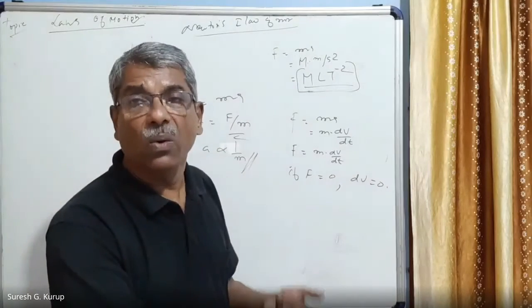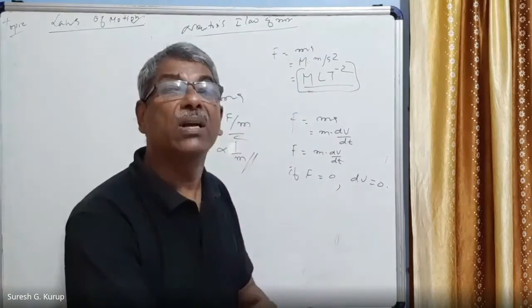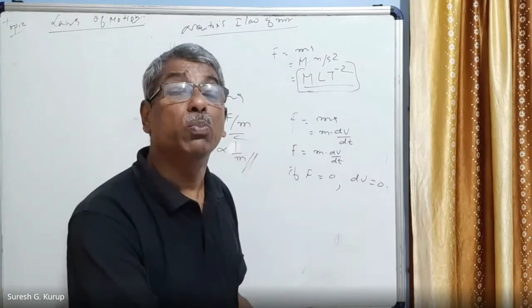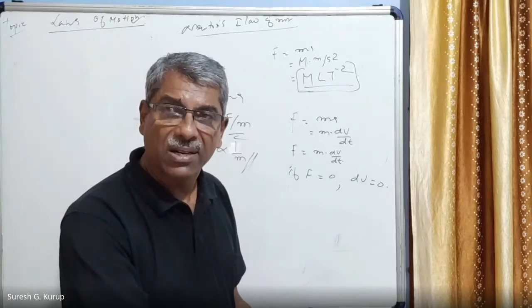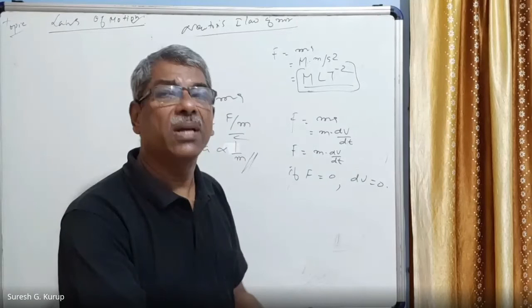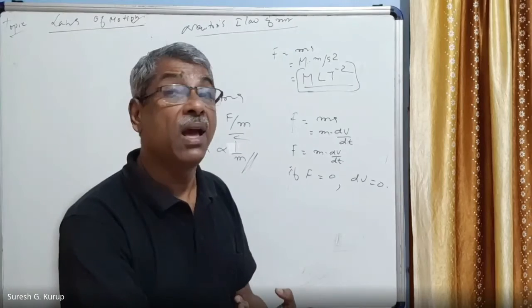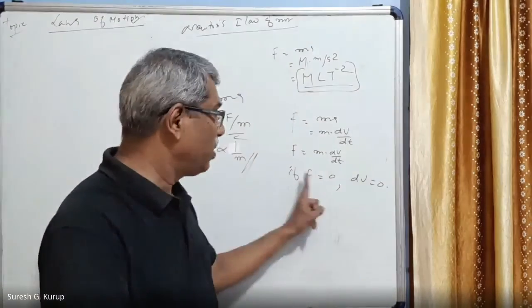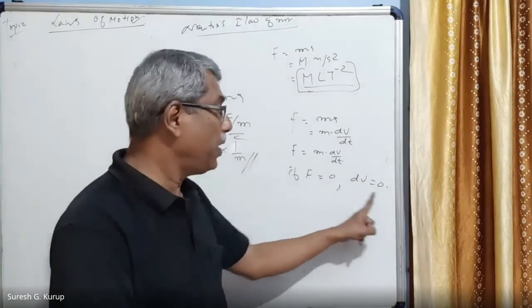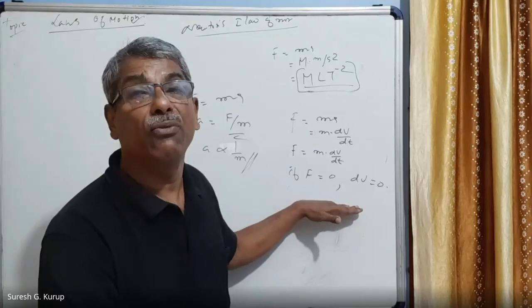According to the first law, every body continues in its state of rest or uniform motion in a straight line unless acted on by an external force. This is the proof of the first law from the second law.